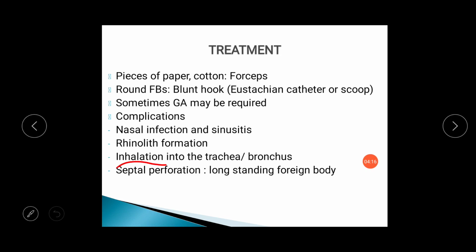If the foreign body is very small, it can be inhaled from the nasal cavity to nasopharynx, then to larynx, trachea and bronchus, and the patient can develop difficulty in breathing. A long standing foreign body can give pressure over the septum and can give rise to septal perforation.